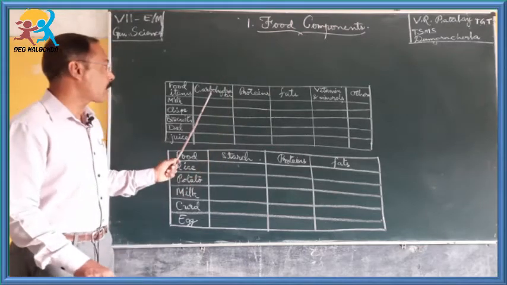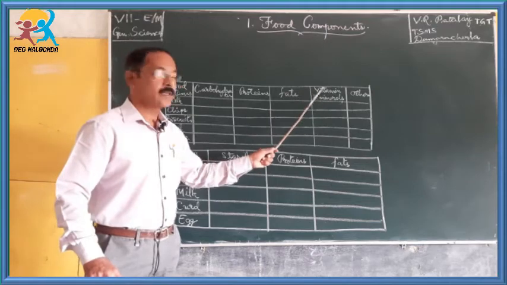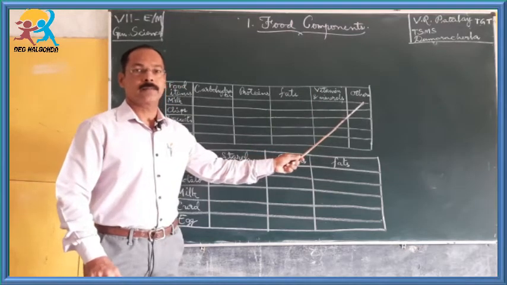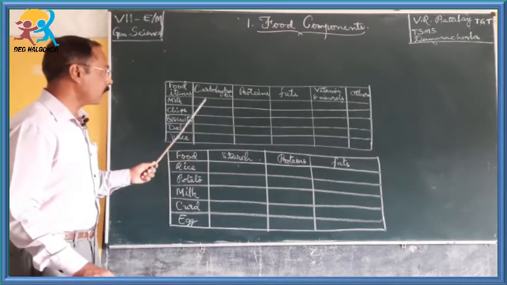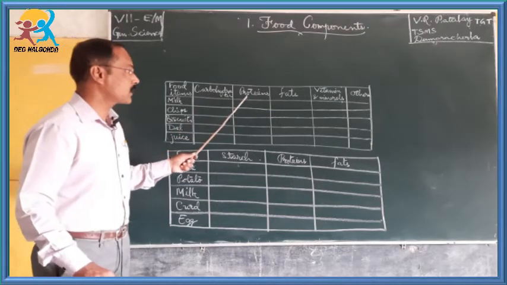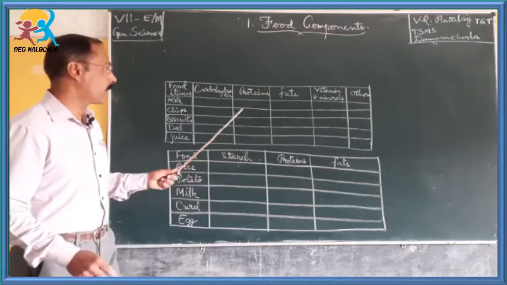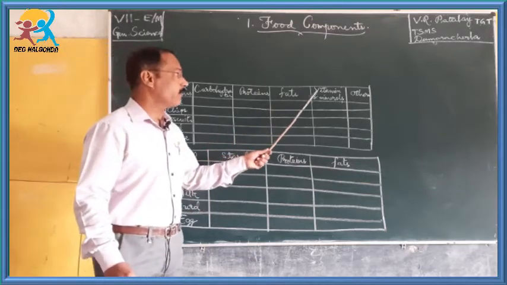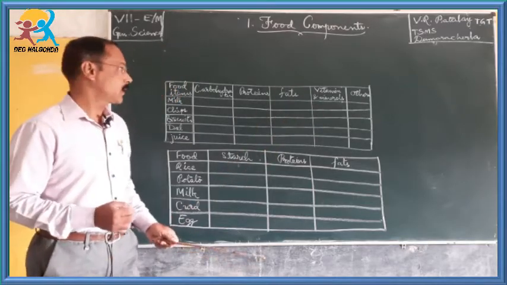They are carbohydrates, proteins, fats, vitamins and minerals, and some other components. Carbohydrates and proteins make up a large lump sum of our food item, whereas fats, vitamins and minerals are in lesser quantities.